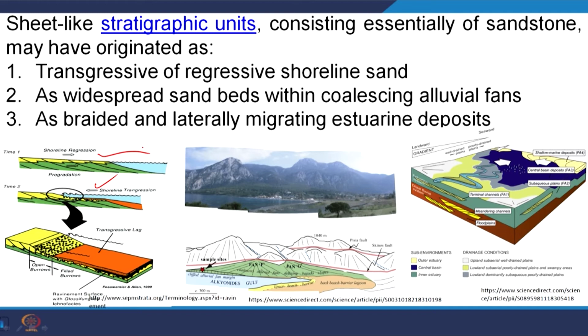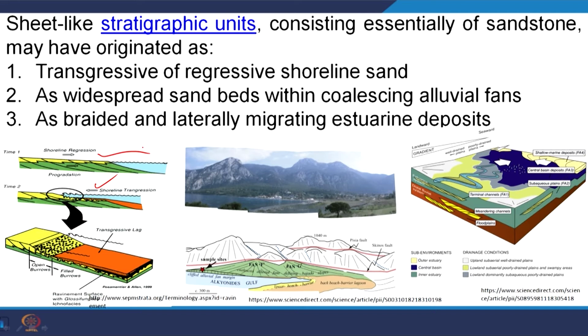If, for example, sea level is rising but the coast is uplifting at a higher rate, then though sea level is rising, there will be regression rather than transgression. Similarly, if sea level is falling but the coast is subsiding at a higher rate as compared to the sea level fall, there will be transgression.